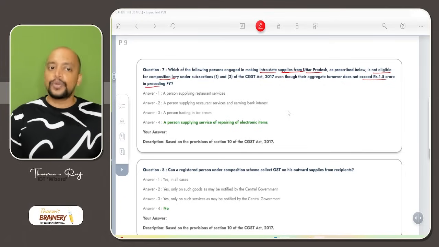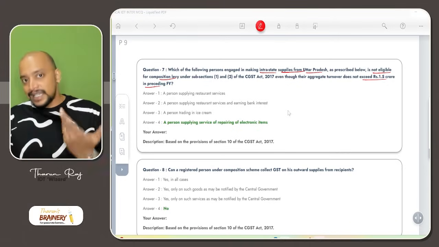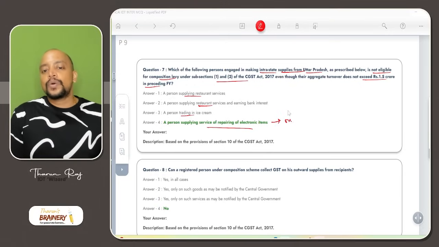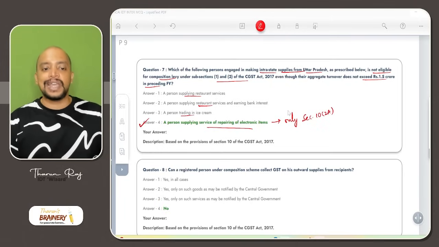Restaurant, yes, they can go for composition. Restaurant and earning bank interest, yes, they can go. Trading in ice cream, yes. Restaurant, trader, yes. Repair services, 10.1 not possible, only 10.2A. Only section 10.2A. So 10.1 is not possible. So option D is the answer.